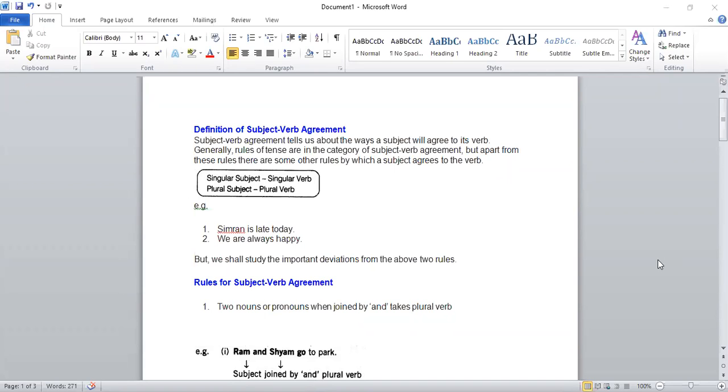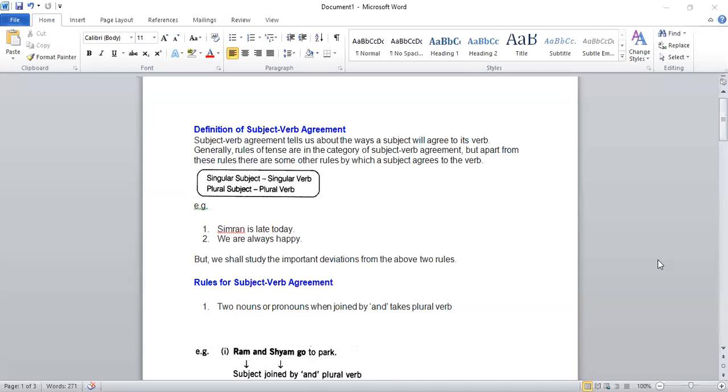Generally, rules of tense are in the category of subject verb agreement. Remember one thing, that whatever you study in tenses, they all come in the category of subject verb agreement also, because in that you learn where you have to put the first form of verb, where you have to put s or es, where you should use has, have or had.